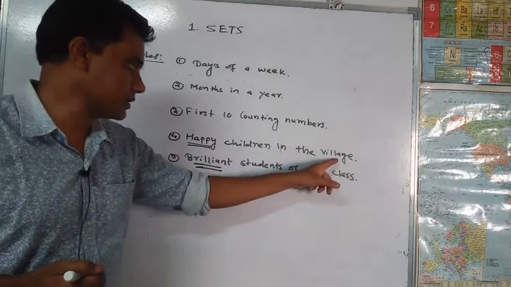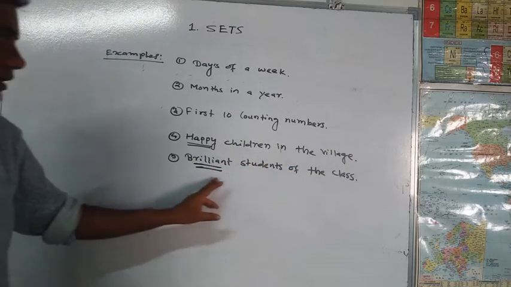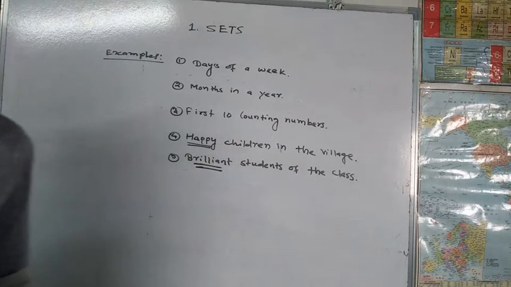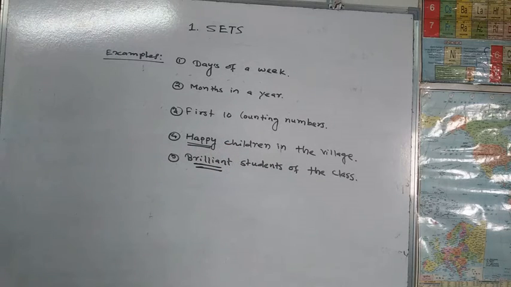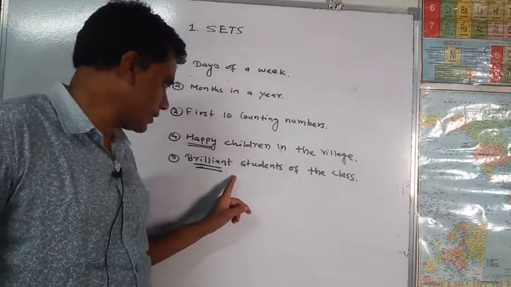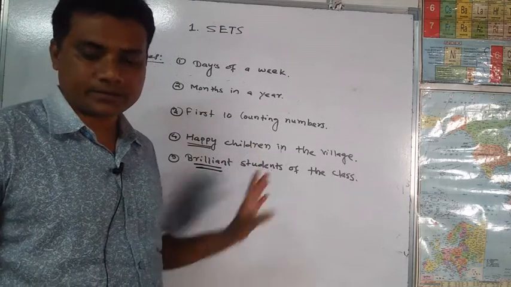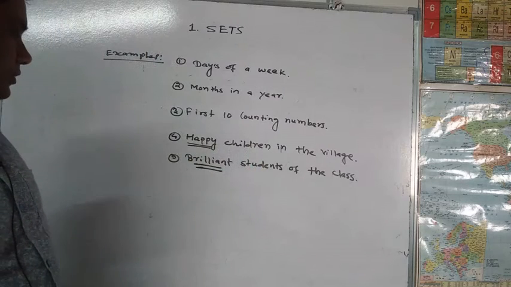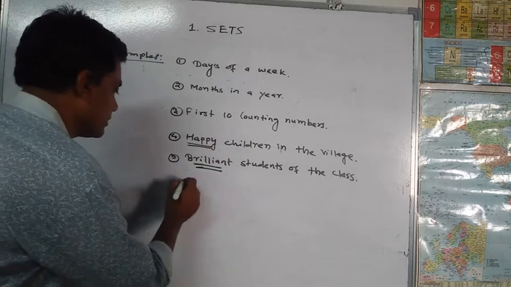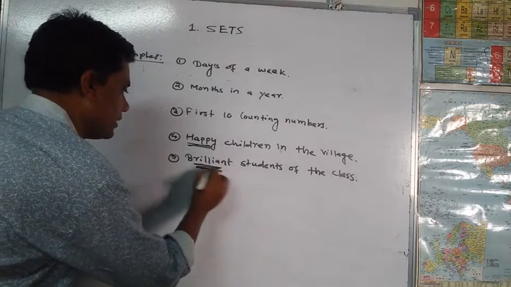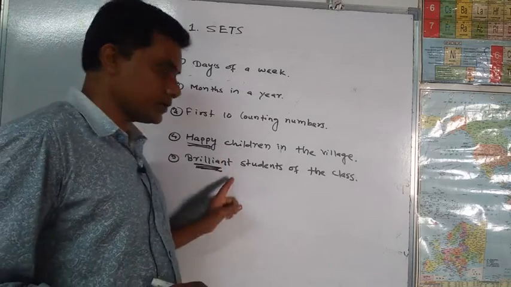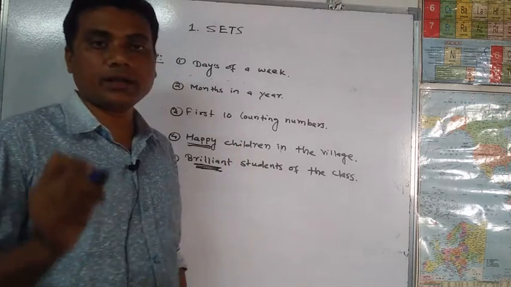Happy children in the village and brilliant students of the class are not sets because the words happy and brilliant are relative terms.